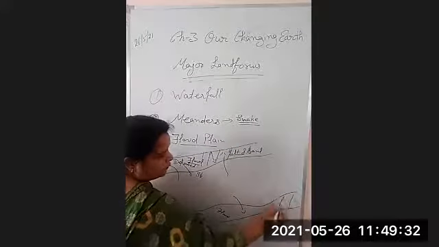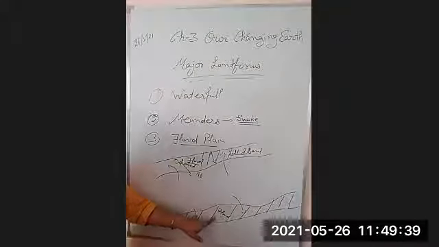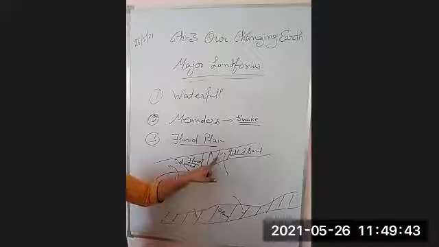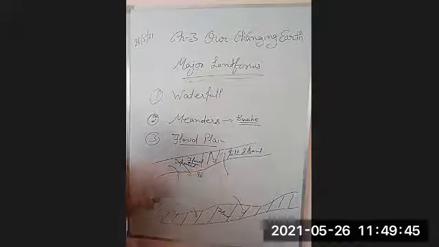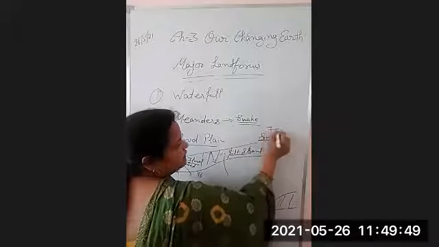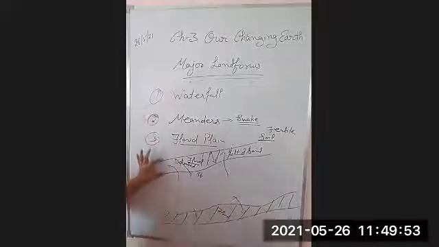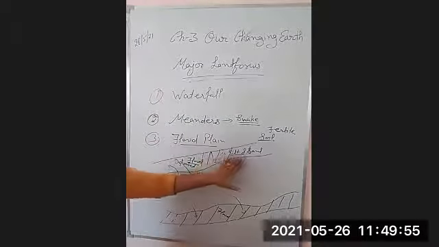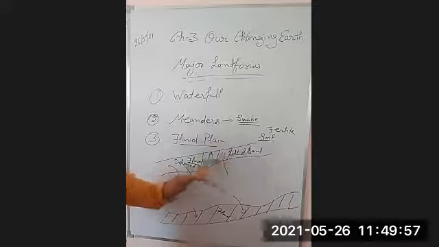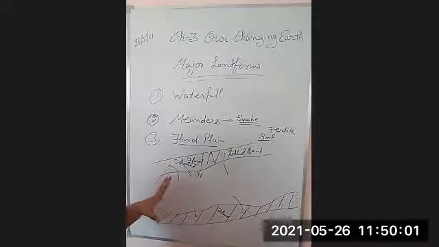So this silt and sand will be deposited in the nearby area, and later on it creates the soil which is very fertile, and the area which is formed by this type of flood is known as floodplain, right?